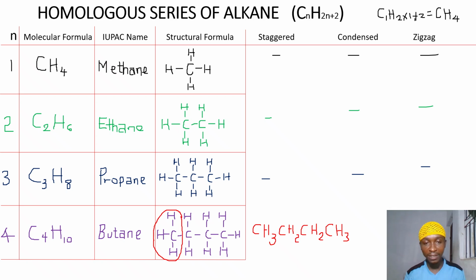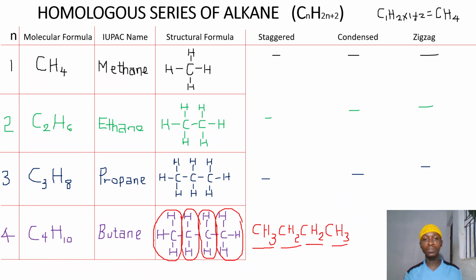This CH3 is actually this one. Then CH2, and there is this. Then CH2, and that's this. Then finally CH3, and that's this.